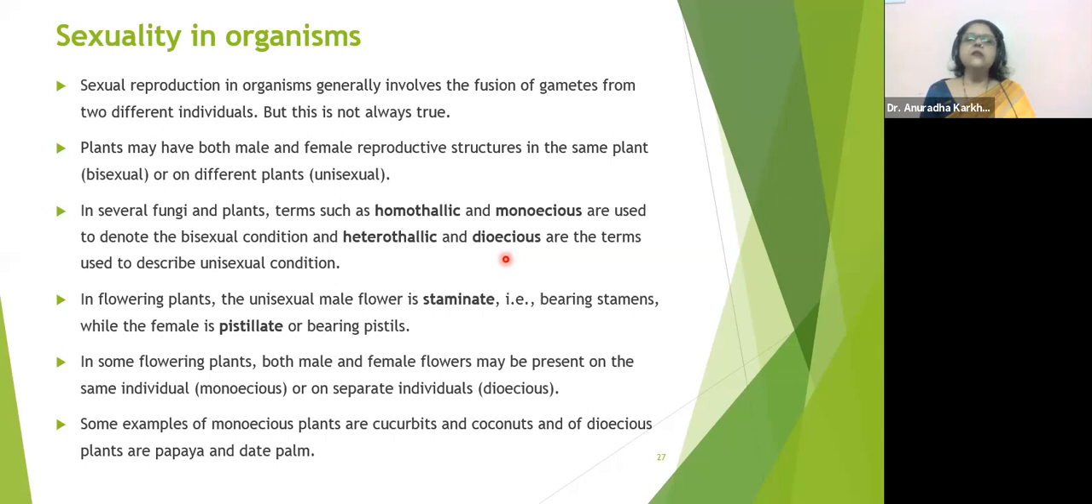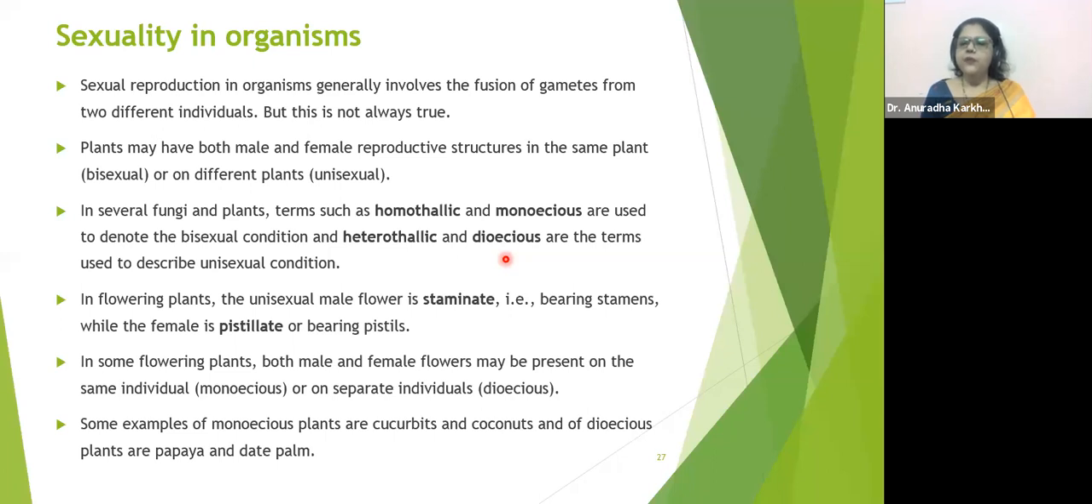Cucurbit means those particular group of plants which are belonging to the family Cucurbitaceae. Cucumber, bottle gourd पता है ना, दूधी, लौकी, bitter gourd, करेला, pumpkin, all of them are going to be your cucurbits. Okay. Pistil means carpel, one and the same.